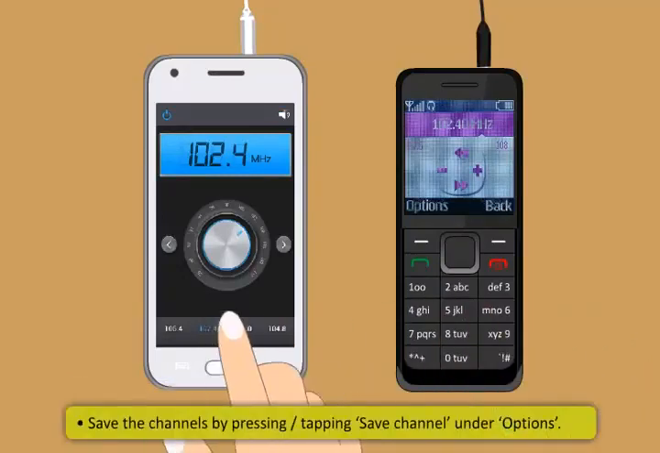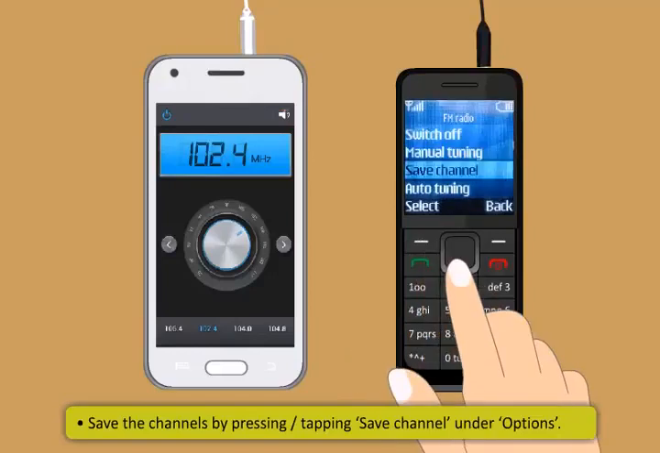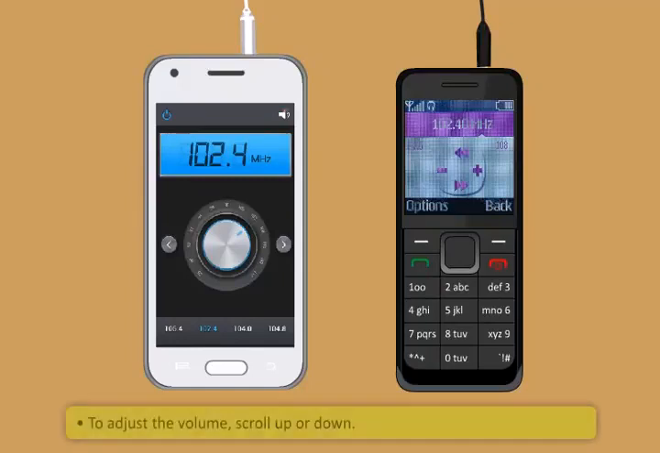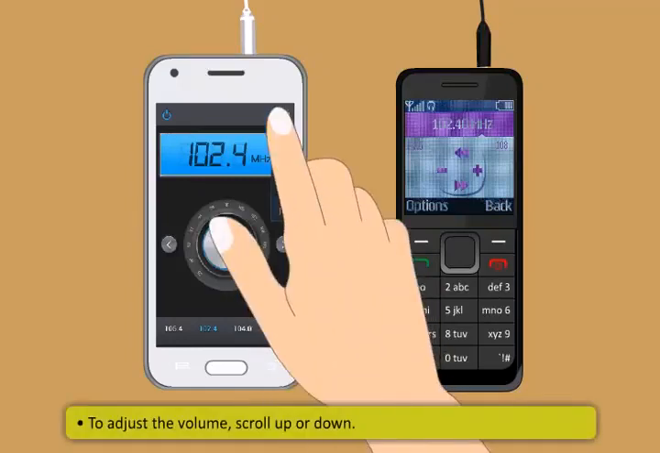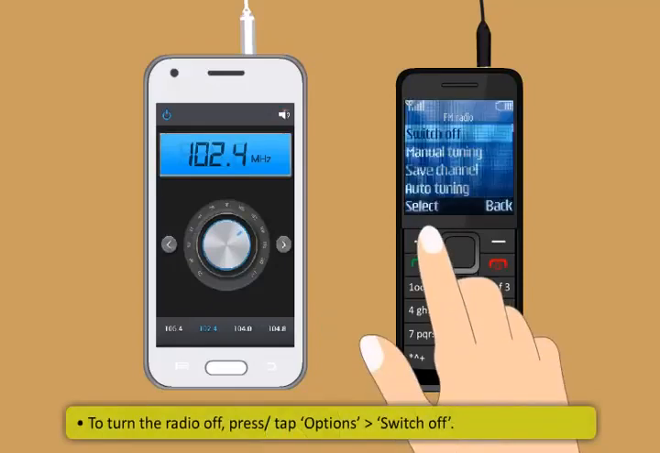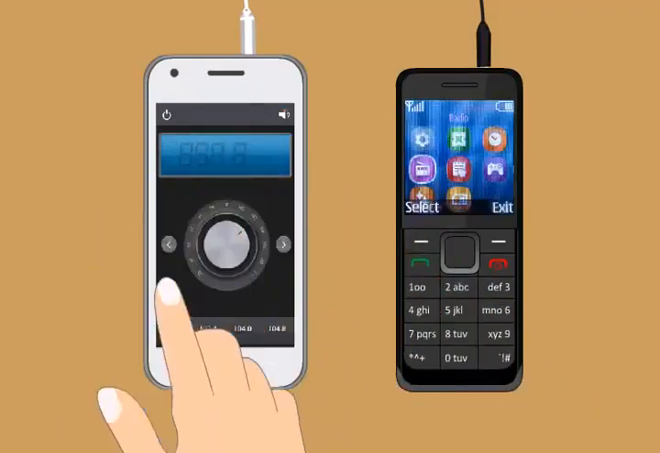Save the channels by pressing or tapping Save Channel under Options. Then, adjust the volume, scroll up or down. To turn the radio off, press or tap Options and then Switch Off.